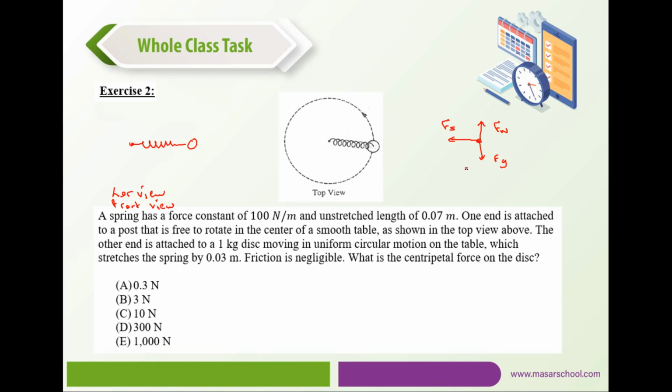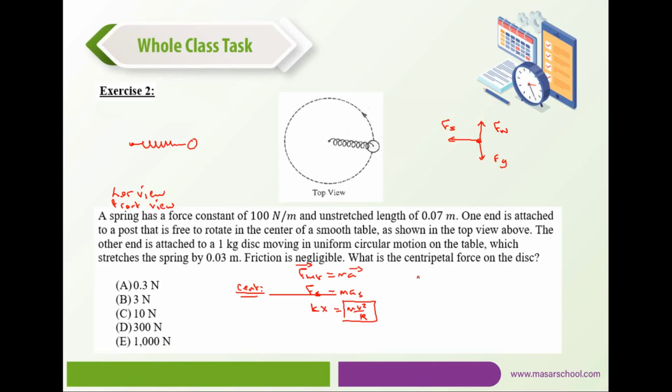This can be solved using Newton's second law. We can say that the net force is ma. Now let's consider the centripetal direction. Along the centripetal direction we have Fs, and that equals ma. So Fs is given by Hooke's law, kx, and basically this equals mv squared over r, and we know that this is the centripetal force.